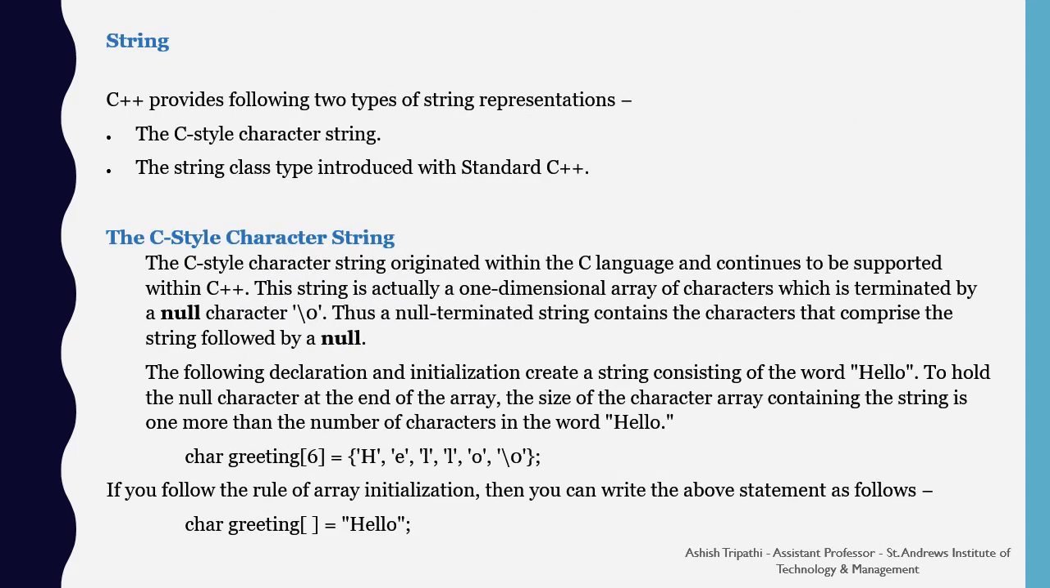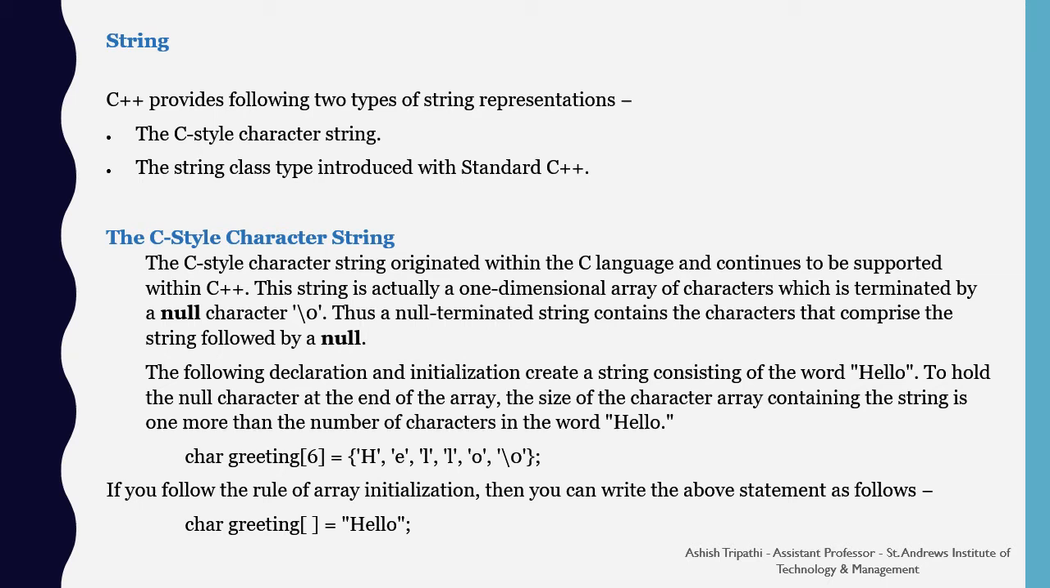Strings. C++ provides the following two types of string representation: the C style character string and the string class type introduced with standard C++. To begin with the C style character string, it originated within the C language and continues to be supported within C++. This string is actually a one-dimensional array of characters which is terminated by a null character, \0. Thus, a null terminated string contains the characters that comprise the string followed by a null.